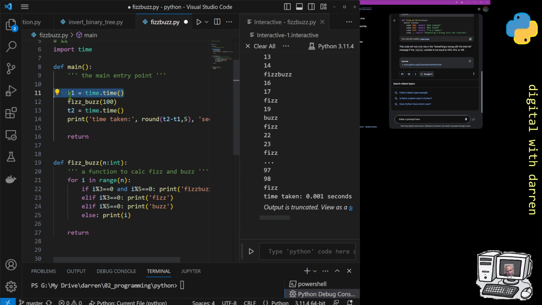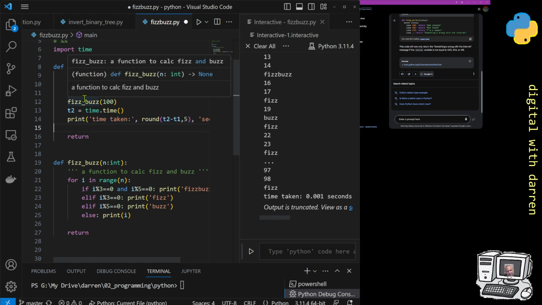We've done t1 equals time.time, t2 equals time.time, so we're timing our function. We've got now the time taken, we print it out, t1 minus t2, rounded to 5 decimal places just to see that. We call our function a function to calculate FizzBuzz. That takes n as an integer. It doesn't return anything back. The reason why is because our return is blank here.